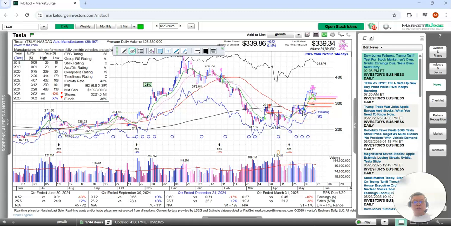For Tesla, it jumped up really nice again. Quite extended from the 10-day, and then the 10-day has caught up. Right now, the 10-day is sitting right there, and yeah, it's been trading a little bit volatile. Like you can see the up and down motion here, but overall, it is finding support at that level right here. So even on Wednesday, Thursday, Friday, it didn't go below the 10-day.